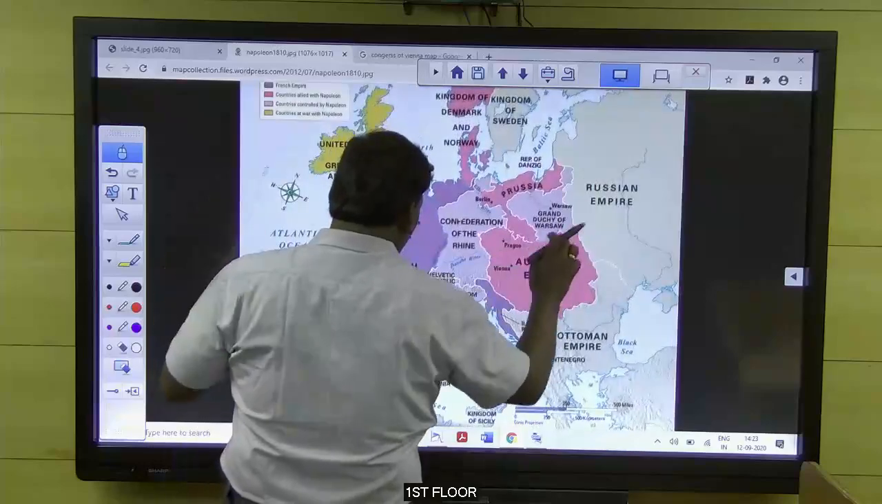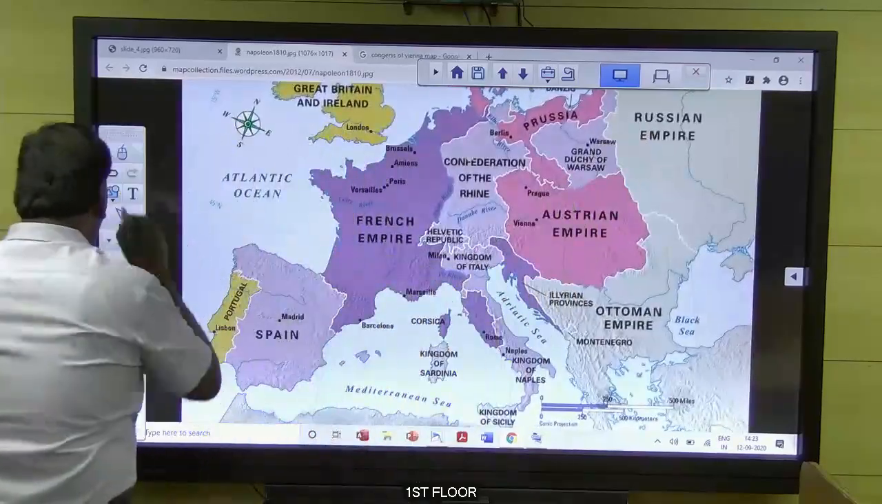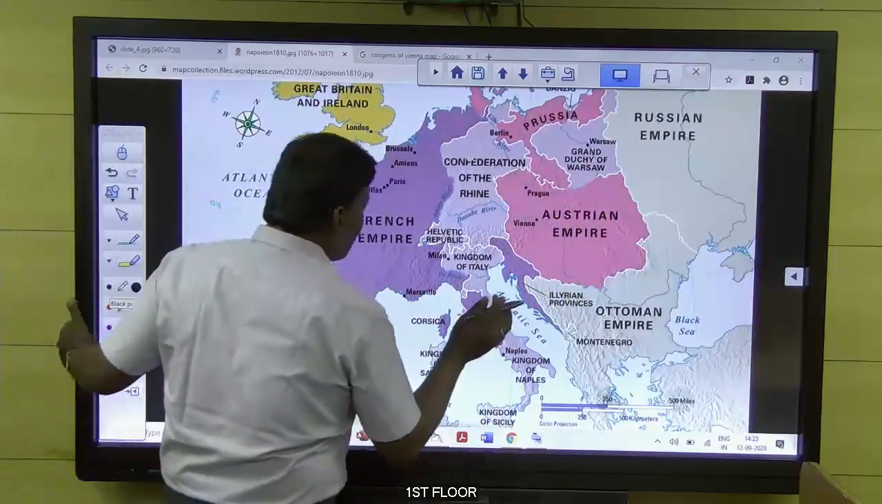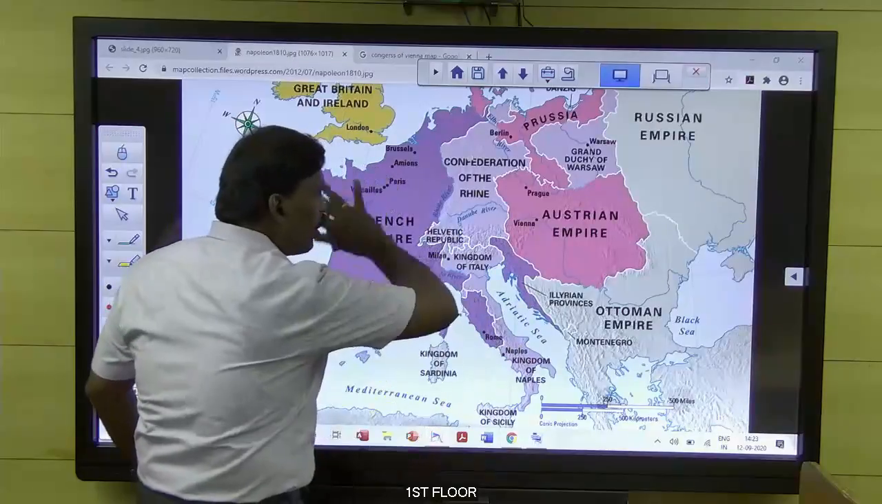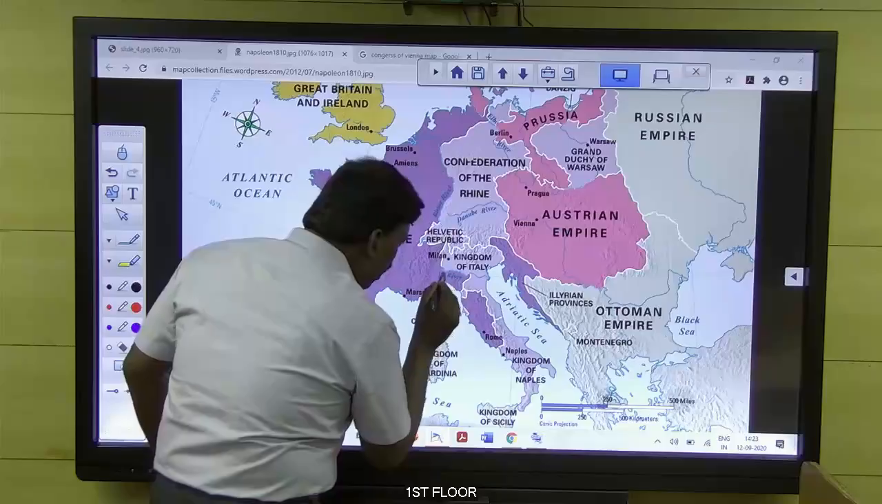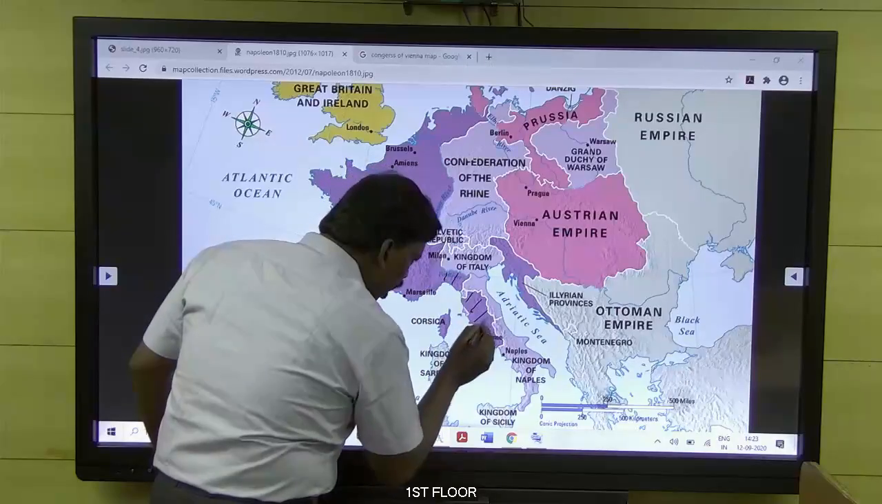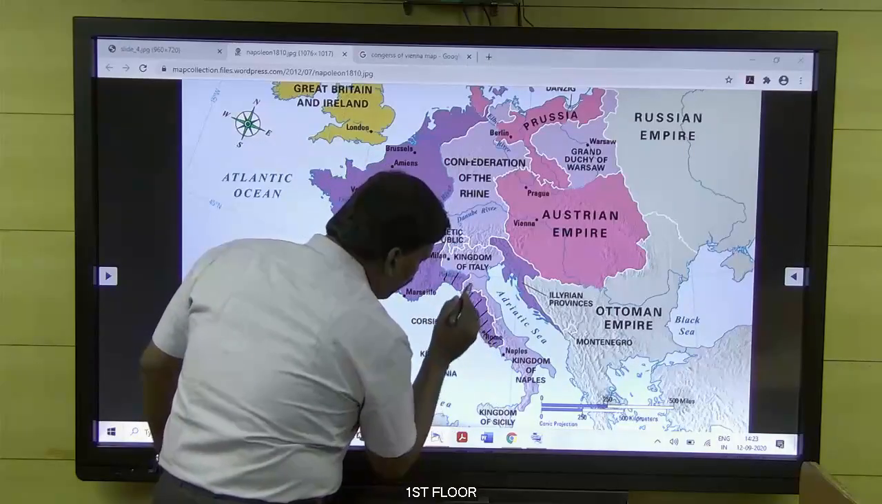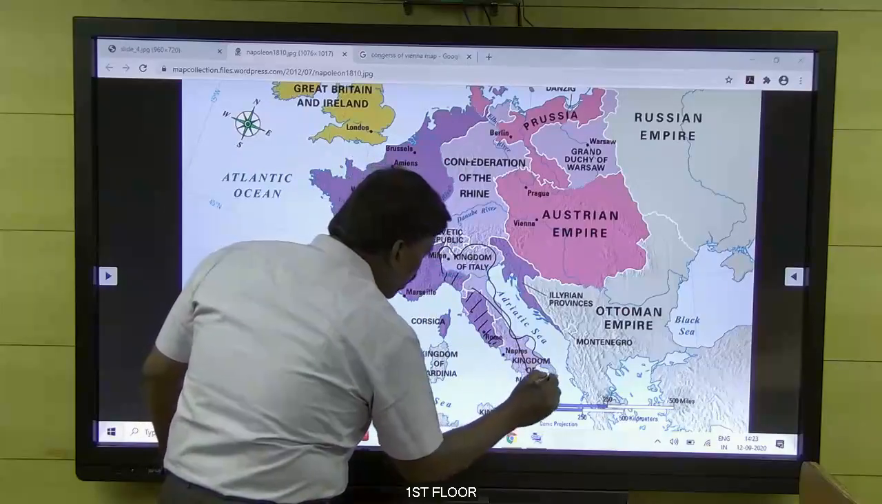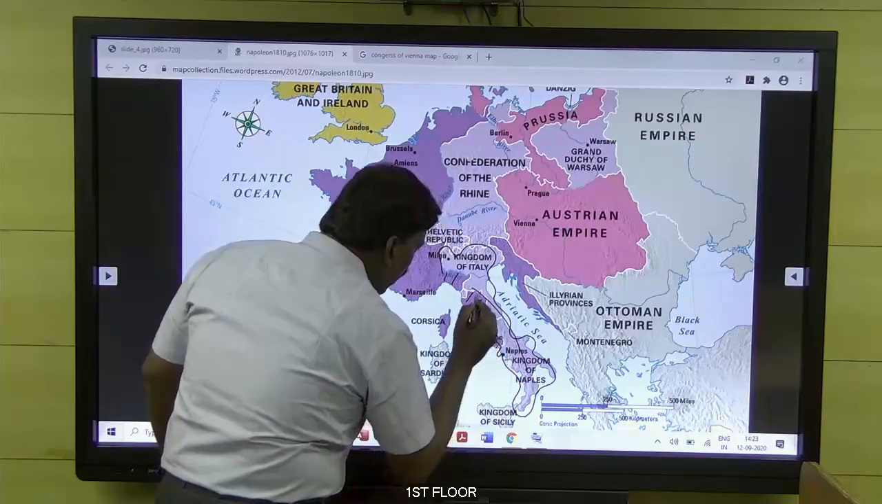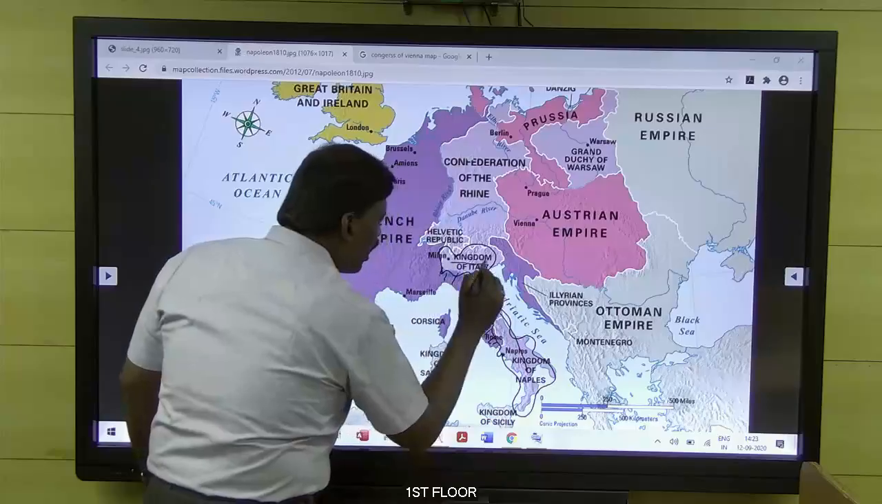See here, that is what the map shows. See, in the earlier map we had so many states, but now during the era of Napoleon, the French have occupied up to Rome, and all the other things have been integrated into an Italian kingdom which was created by Napoleon. See, Kingdom of Italy.